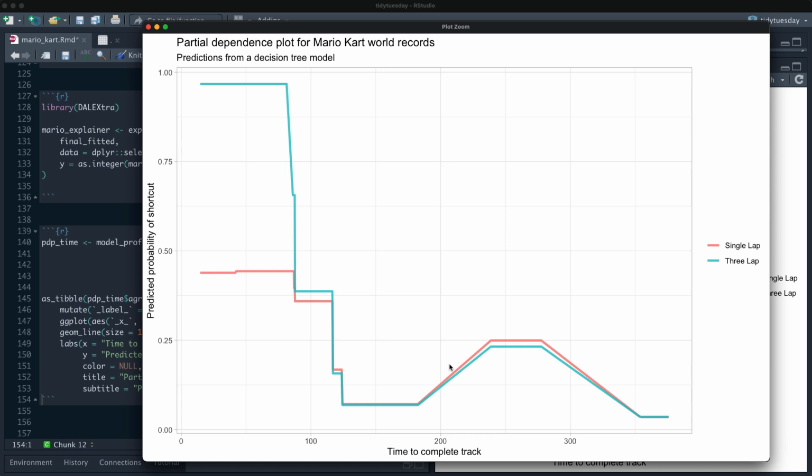But we see this increase up here. That's probably for certain tracks. This approach can be used for any kind of model, and we're able to learn about how some probability changes based on what we can get out of these partial dependence plots.